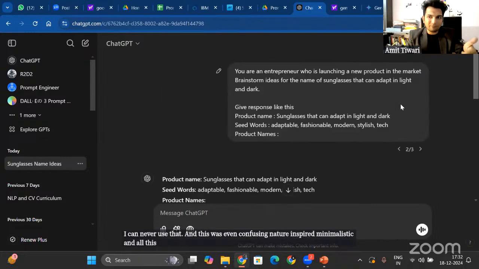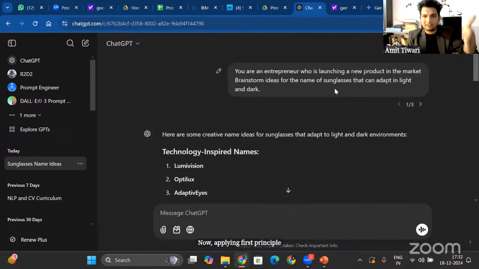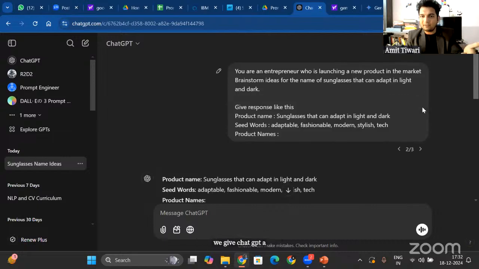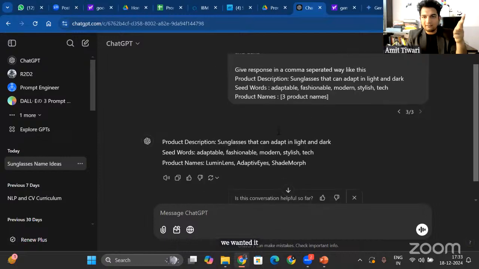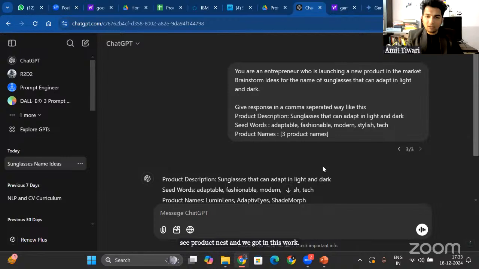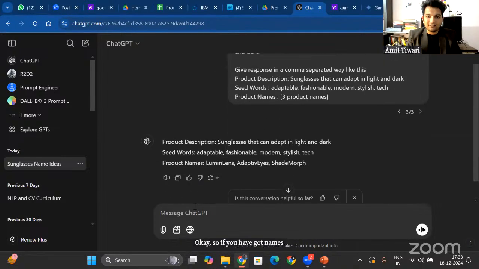Now, applying the first principle, we gave ChatGPT a persona. Second principle, we gave ChatGPT a direction. Third principle, we specified the format. We wanted it in this format, three product names, and we got it in this format, right? Okay, so if you have got names like these, then let me know in the chat box. Now I need three names.